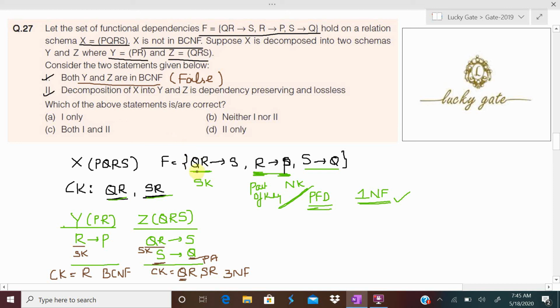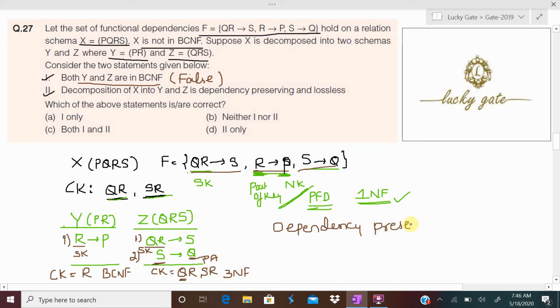Dependency preserving says whatever the dependencies that are there before the decomposition, QR to S, R to P, S to Q, should be there in the decomposed relations. You can see QR to S in Z, S to Q also in Z, and R to P is in Y. So all dependencies are satisfying on the decomposed relation. Now I can directly say that this decomposition is dependency preserving.